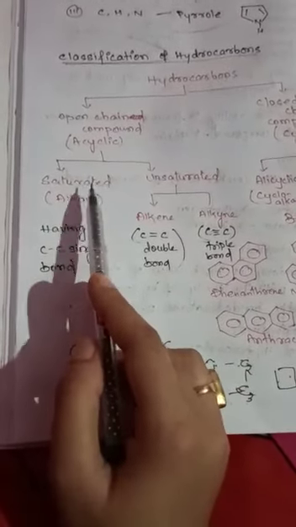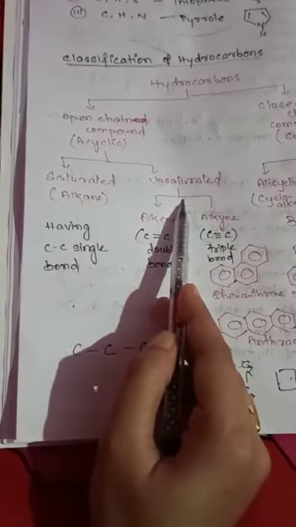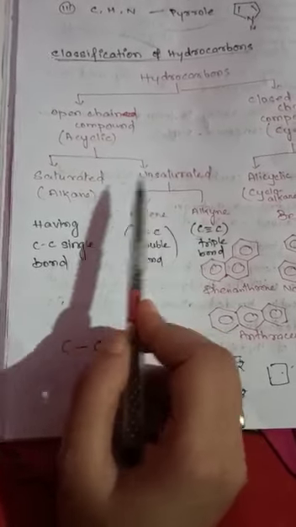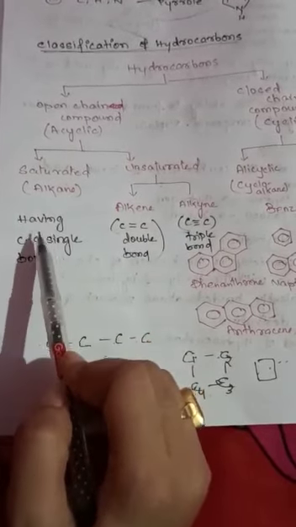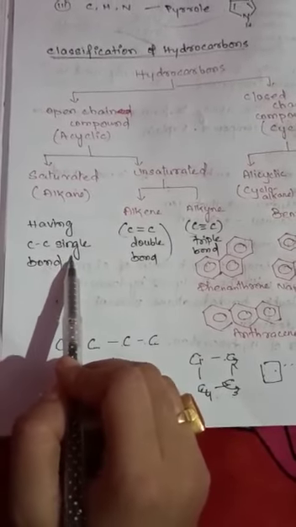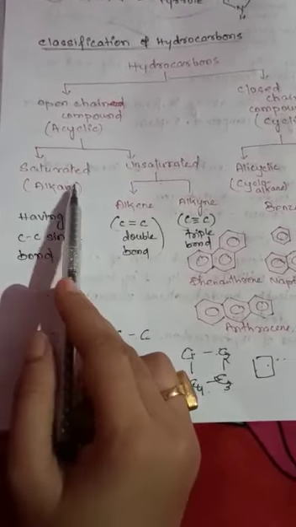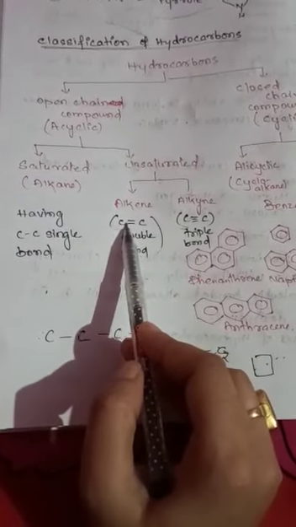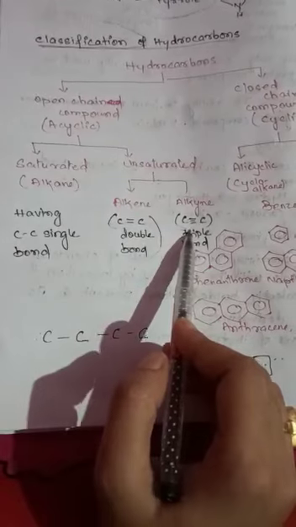Open chain compounds are of two types: saturated compounds and unsaturated compounds. Saturated means alkane, having carbon single bonds. When carbon has single bonds, that is alkane, which is saturated. Unsaturated compounds are those having multiple bonds: a double bond, called alkene, or a triple bond, called alkyne. Next, closed chain compounds. Another class we will study is the closed chain.